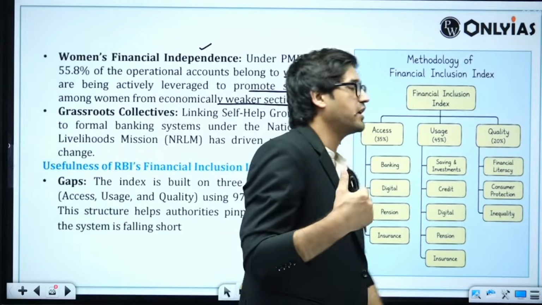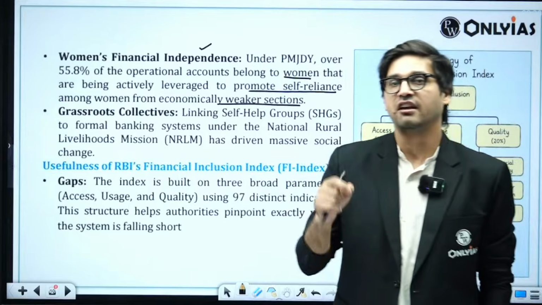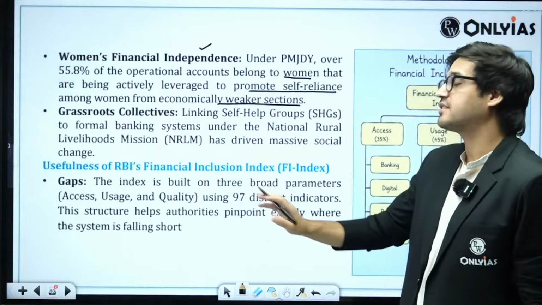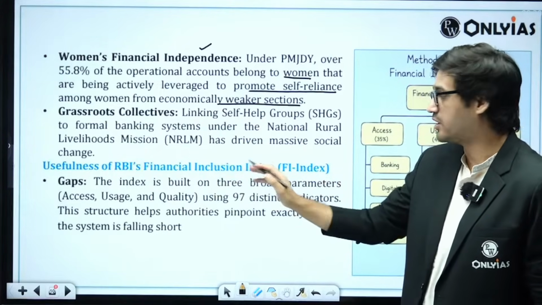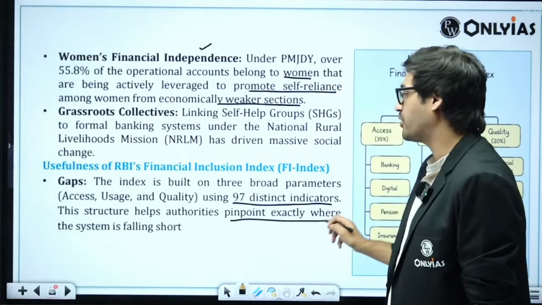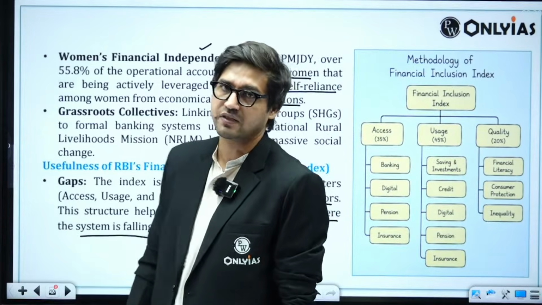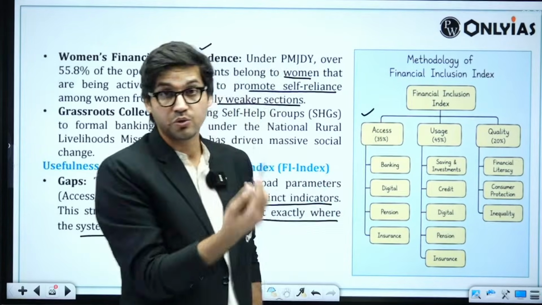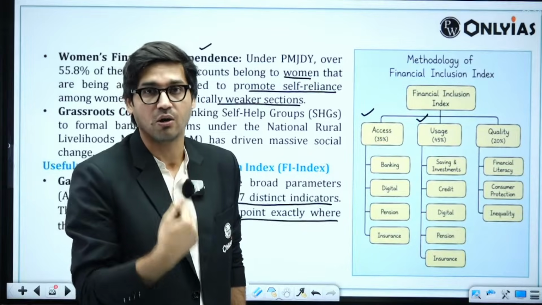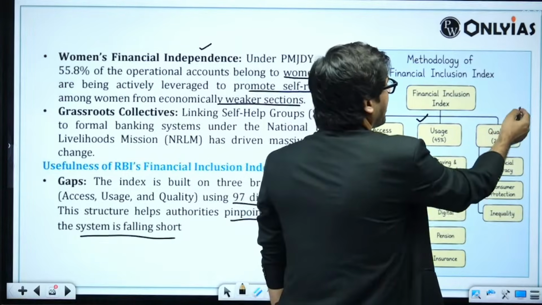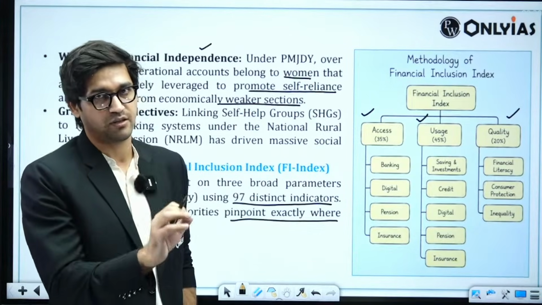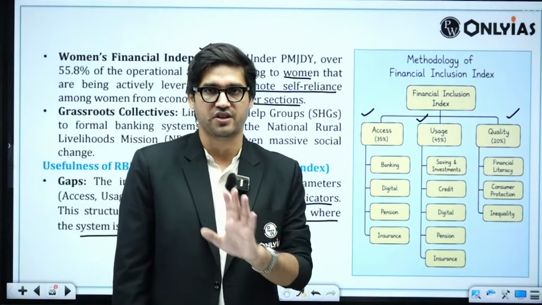First one is what? First one is the Financial Inclusion Index will help us identify gaps in our goal of financial inclusion. The index is built on 3 broad parameters: access, usage, and quality. It uses 97 distinct indicators. The structure helps authorities pinpoint exactly where the system is falling short, which means, is access a problem? Is usage a problem? That means people have access to bank accounts, but they're not using it. They somehow do not know how to use it. Or is the quality of financial services offered to people that poor? To find out exactly where the problem is, Financial Inclusion Index is going to be extremely crucial.